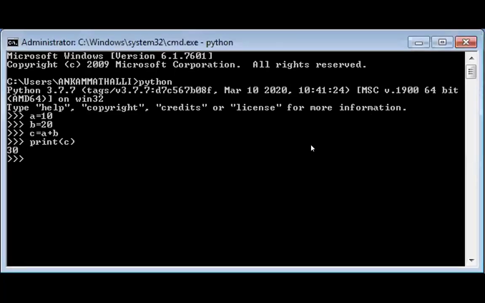See another example. A is equal to 5.0, enter. B is equal to 2, enter. C is equal to A plus B, enter. Print C. So here we never declared the data type as float, but automatically the Python interpreter converts it.